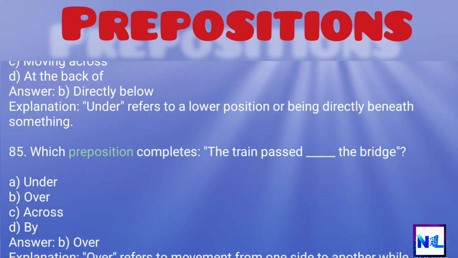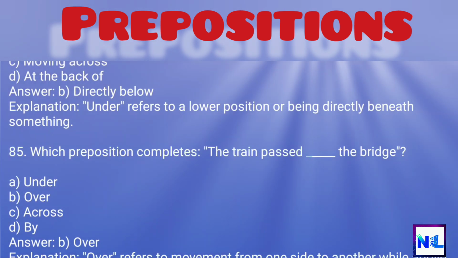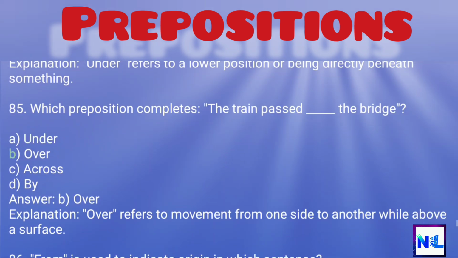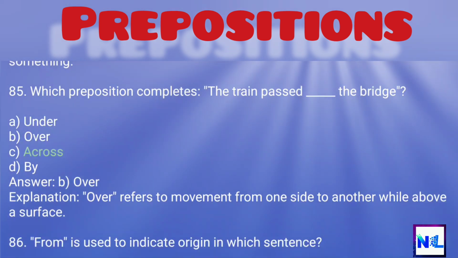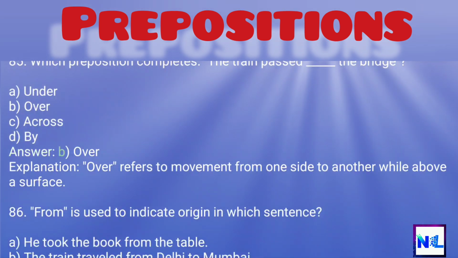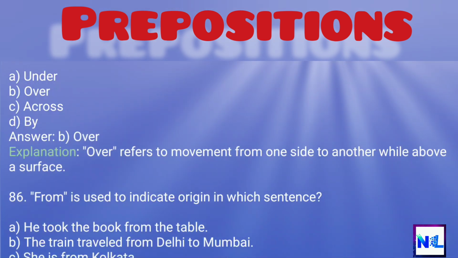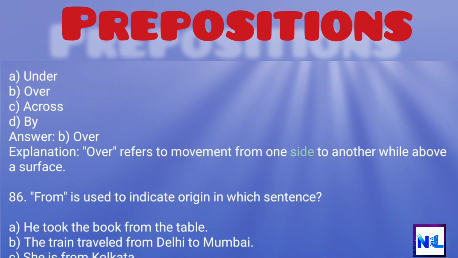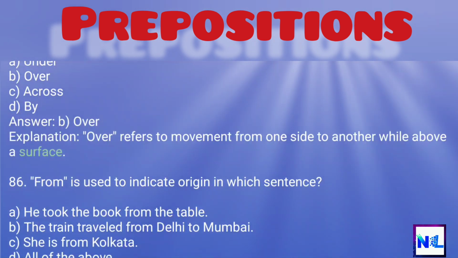85. Which preposition completes? The train passed _ the bridge. A. Under. B. Over. C. Across. D. By. Answer: B. Over. Explanation: Over refers to movement from one side to another while above a surface.